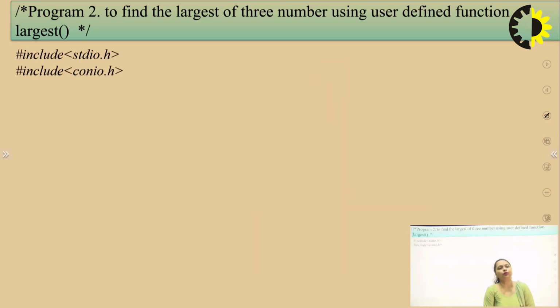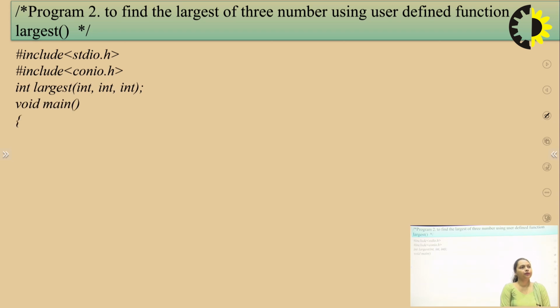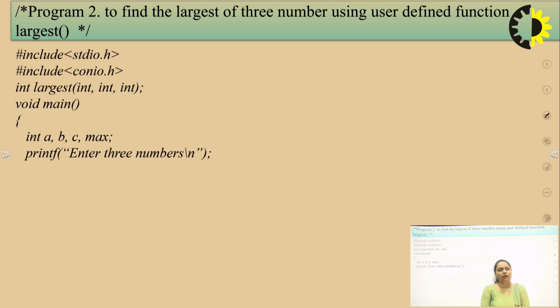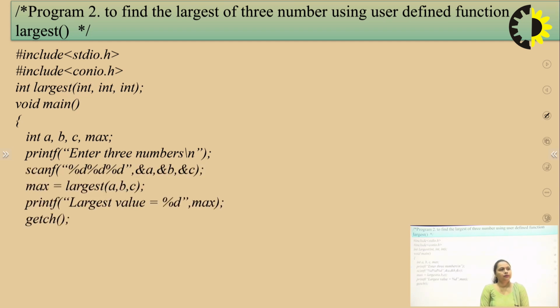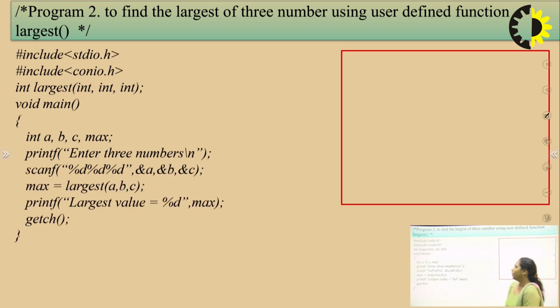Now we move on to the second example. The second example is to find the largest of three numbers. As we are performing the program to find the largest of three numbers, we require three numbers as input.